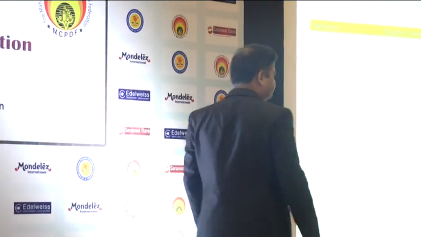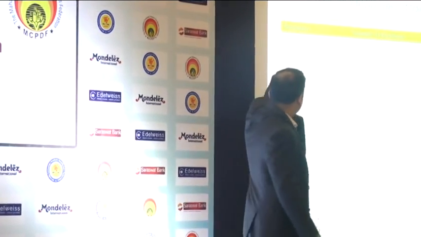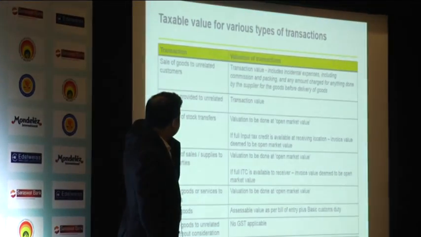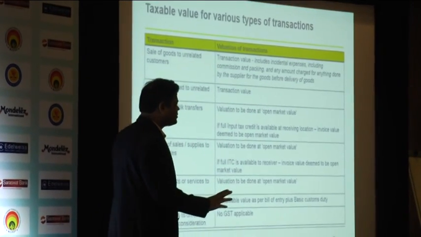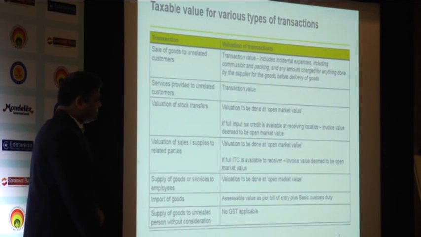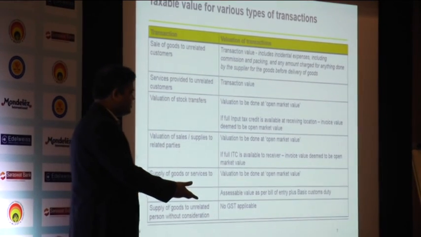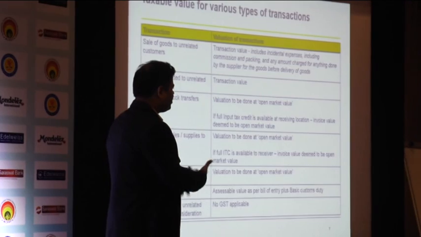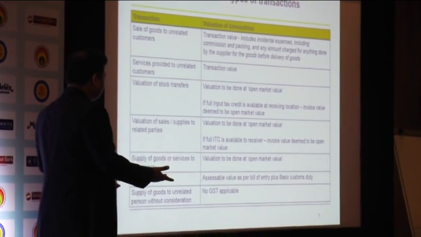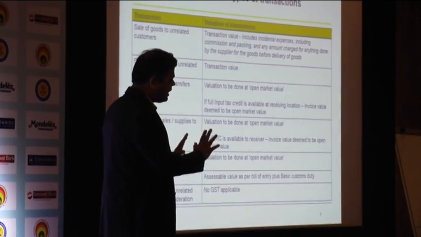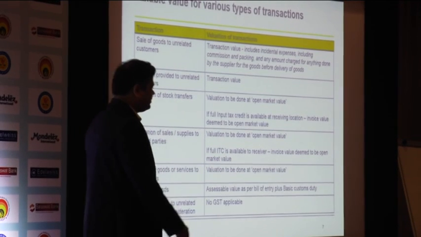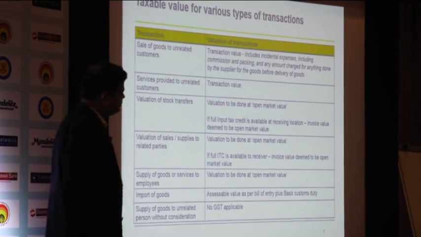Actual value, that will come here, first box. Sale of goods to unrelated party, whatever is the transaction value, you have to pay GST on that. Suppose you have given some discount to a customer in the normal course of business, दे दिया, you don't have to pay on market value, you have to pay on the actual amount that you are recovering if he is an unrelated customer.